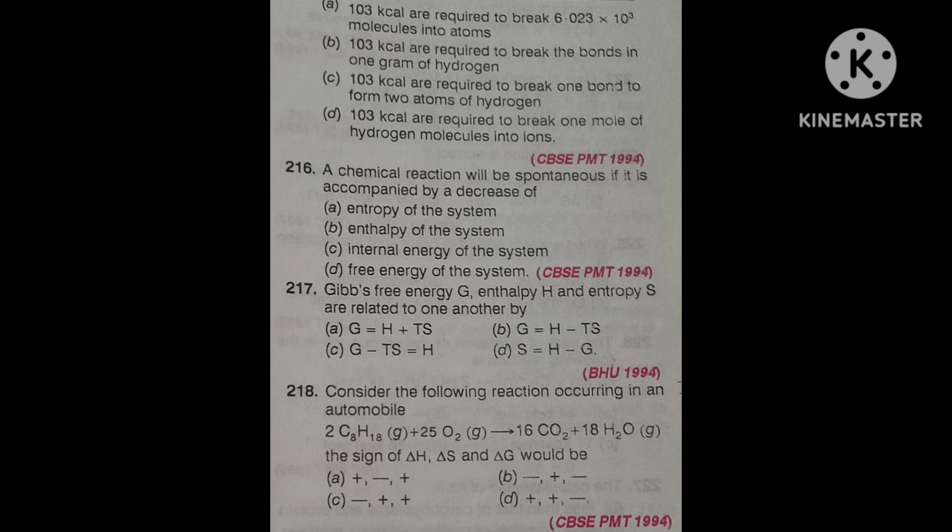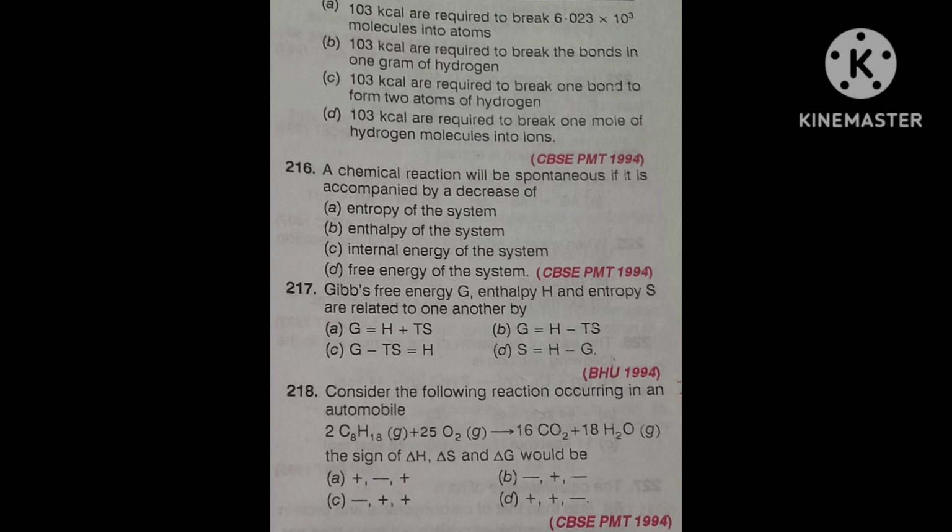Two products are there, calcium oxide solid plus CO2 gas. The correct answer is this option only, option B. For this reaction, delta S will be highest.